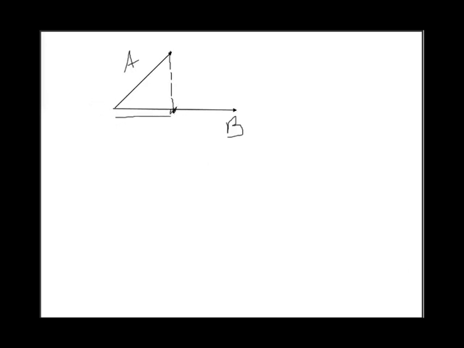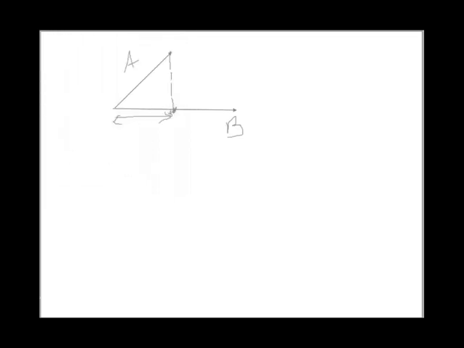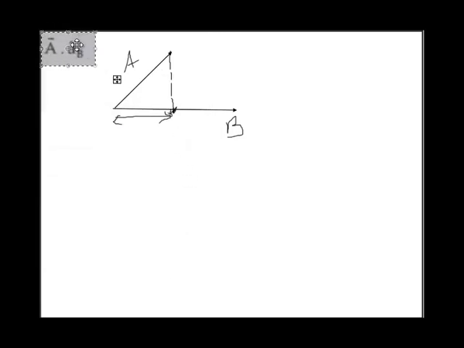So this distance will be called the scalar component of vector A in the direction of vector B. It will be given by a formula. You can see this formula.